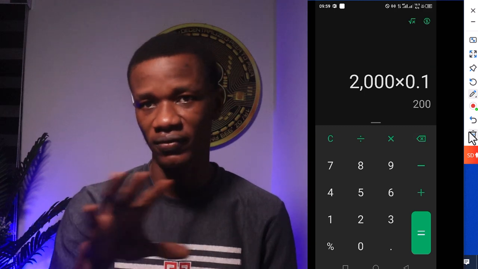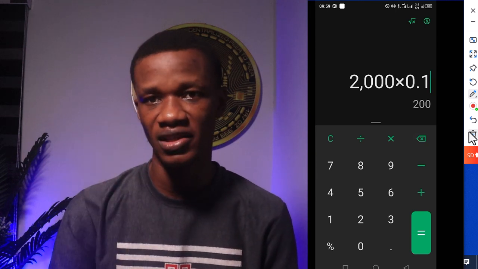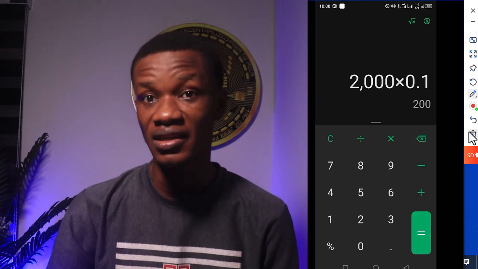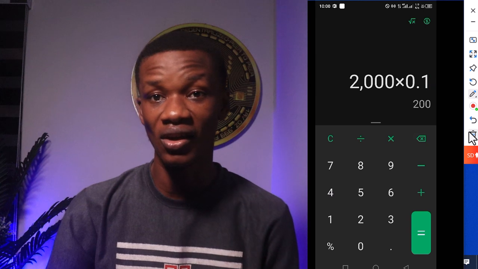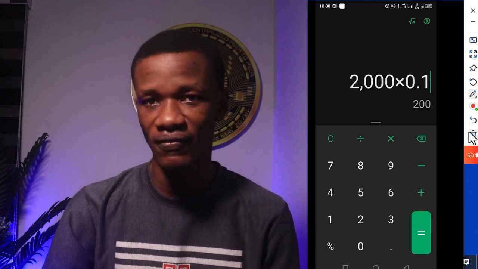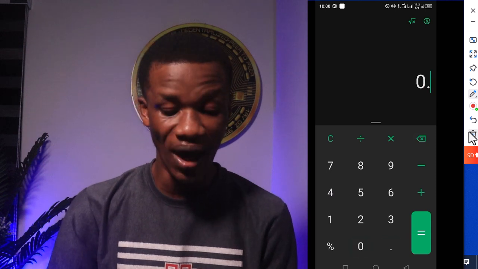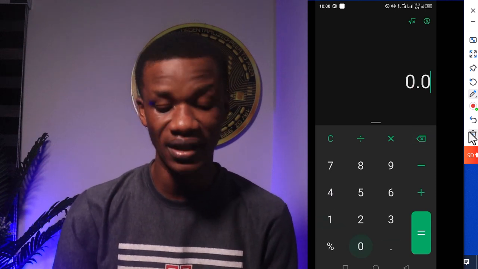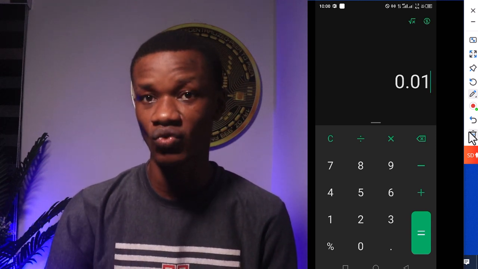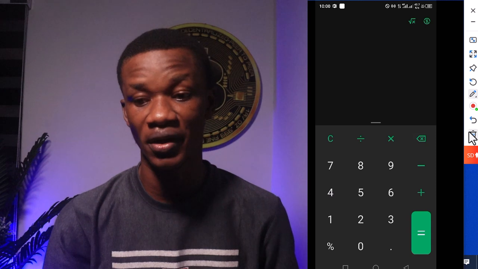But if you consider all of this token value, relating it to the effort that have been put into mining this very airdrop, I can tell you it does not worth it, not at all. After spending a year mining this very token, and then you have a $100 or $50 or $1 or below $1 as the case may be, that is very, very frustrating. However, this is my price prediction. Between 0.1 to 0.01 is what I am expecting the price of Tapswap to be. And let's watch out what this price is going to eventually be at listing. So this is very important for all of us that is holding this token right now.